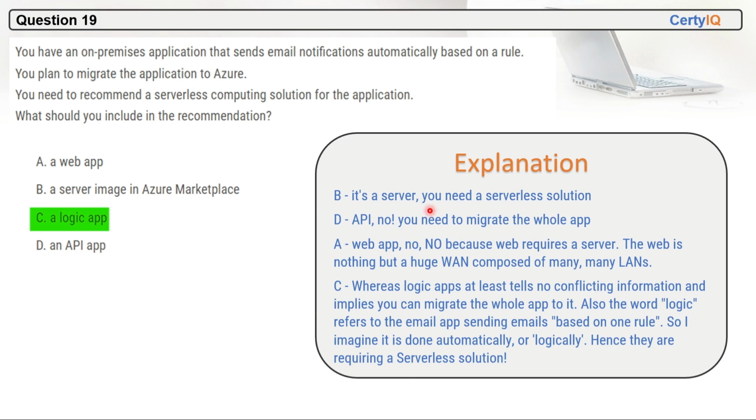Why didn't we choose B? Because B is a server. We need a serverless solution, right? D is an API. No, we don't need an API. We need to migrate the whole app. Why do we not choose A? Because a web app requires a server. So C is the correct answer here, where Logic App at least tells no conflicting information and implies you can migrate the whole app to it. Also, the word logic refers to the email app sending emails based on one rule. So I imagine it is done automatically or logically, hence they require a serverless solution.